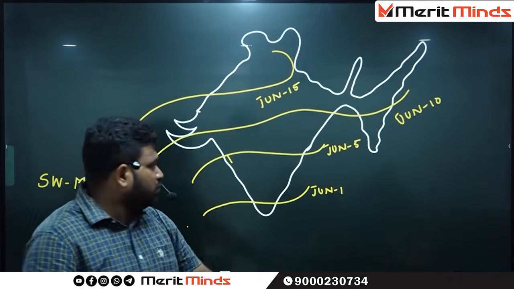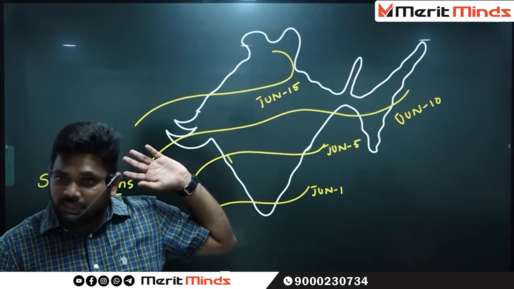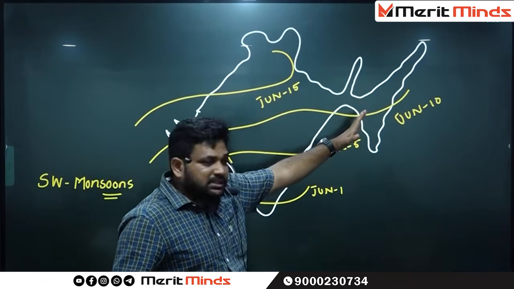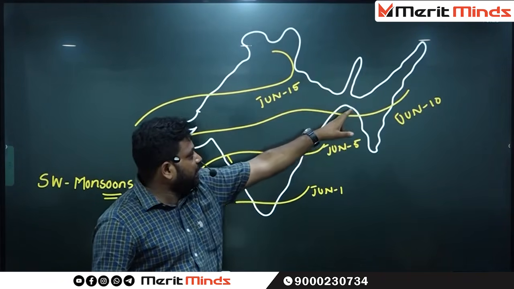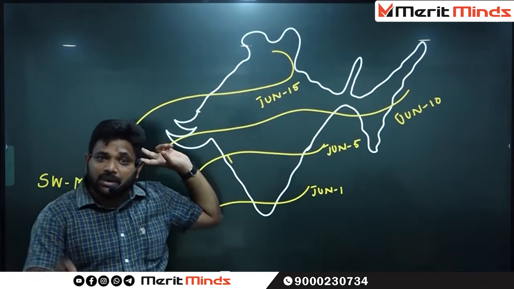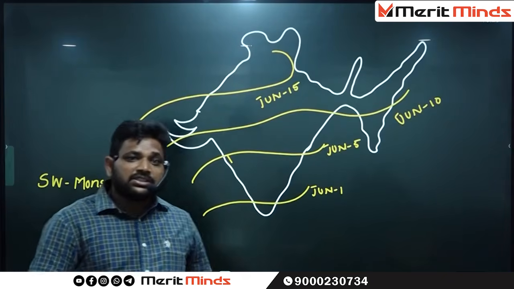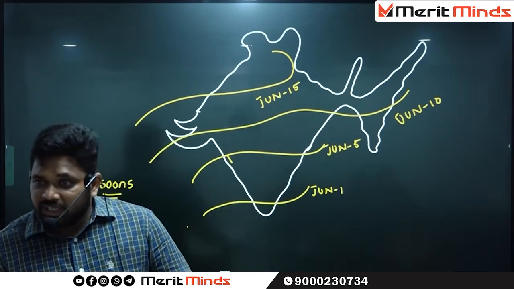That is the reason you find two important places, Mawsynram and Cherrapunji. After touching the Himalayas, these winds take a forceful westward direction. Finally, these Bay of Bengal winds meet the Arabian branch winds by September. They all merge.